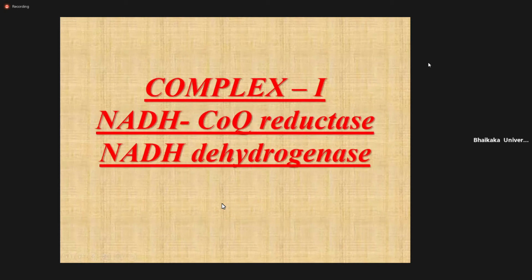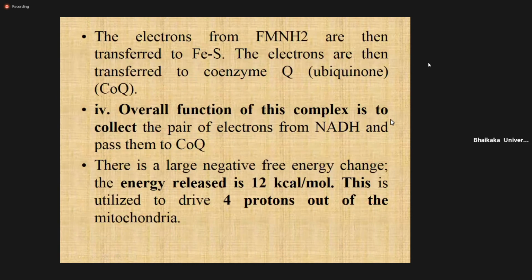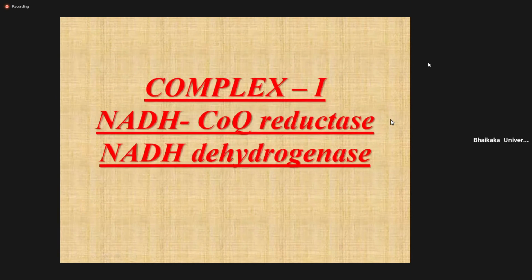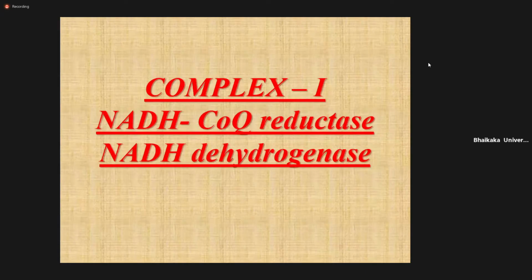Now we see the complexes in detail. So complex 1. You can see the name of complex 1 here: NADH coenzyme Q reductase, or you can say NADH dehydrogenase enzyme. This complex contains iron sulfur.